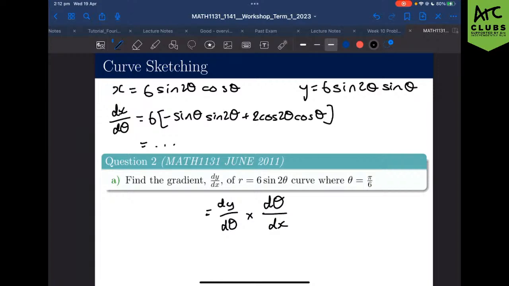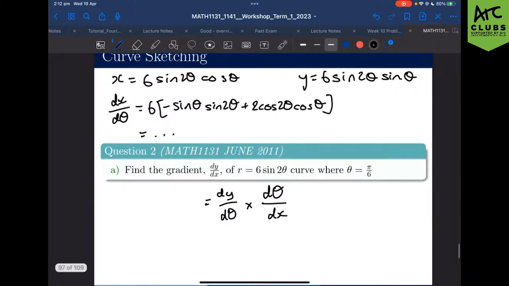But you're going to get some sort of constant for this, right? Whatever it is. And you're going to do the same thing for dy on d theta, again getting some sort of constant. Once you've gotten those two constants, let's just call them p and q. So let's put dx on d theta, where theta is equal to pi on 6, it's going to equal p. For dy on d theta at theta equals pi on 6, let's let that equal q, whatever it is, right?